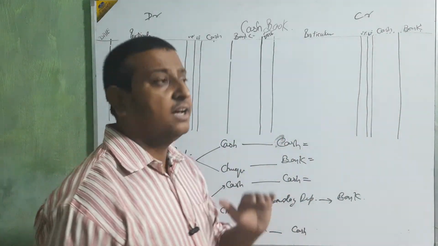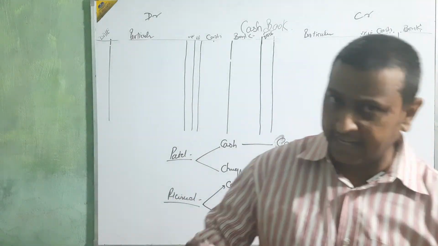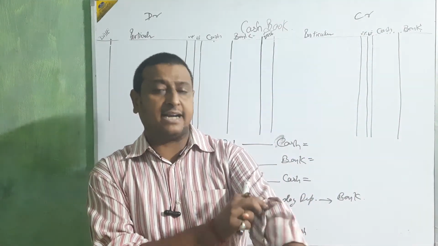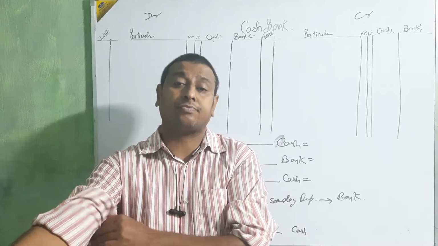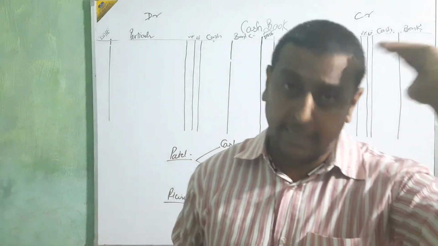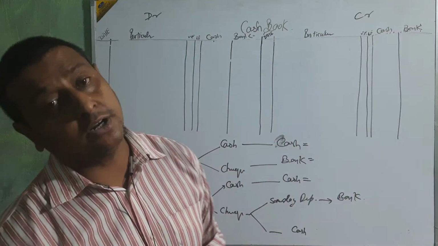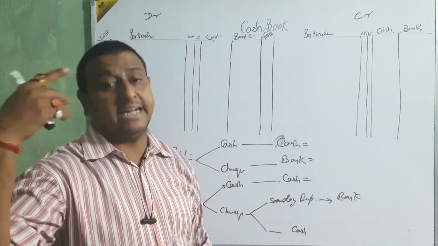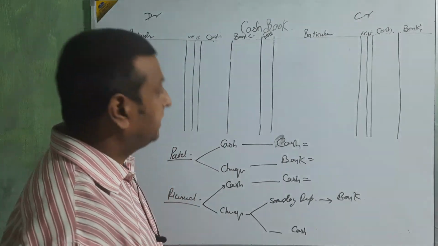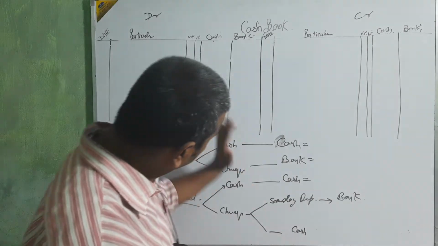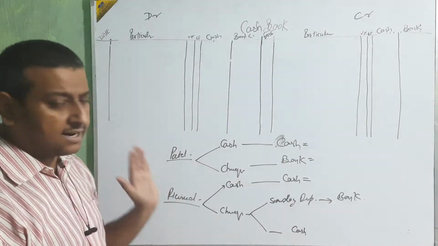Two things are there. If they are deposited or taken here, then cash. Otherwise, if they say in the question that they will deposit on another day, then we are going to enter that check on that day only. Okay beta, that day is given in the question. Is the rule clear or not?